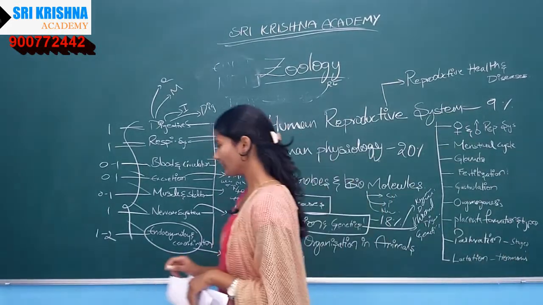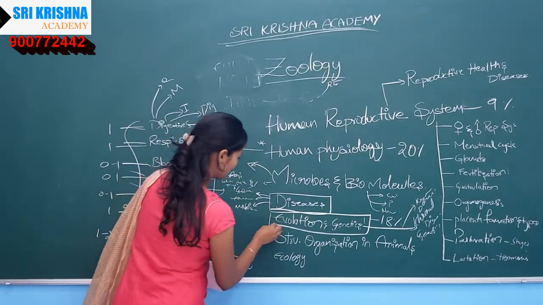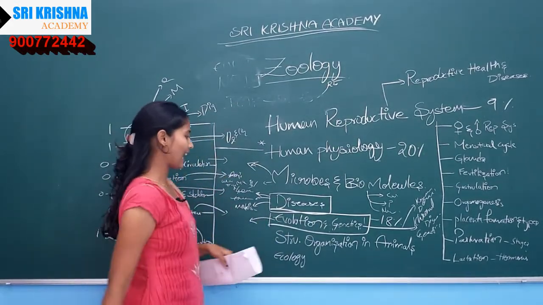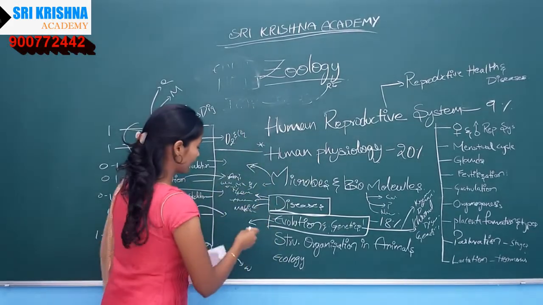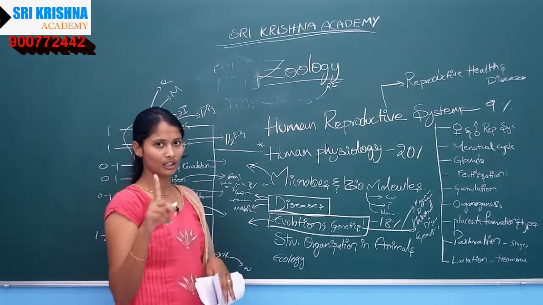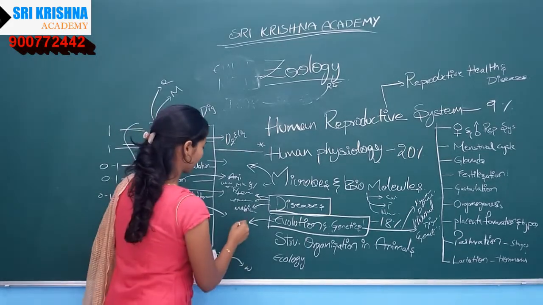In the evolution part, from the evolutionary table, we can say that there will be one particular question for sure.